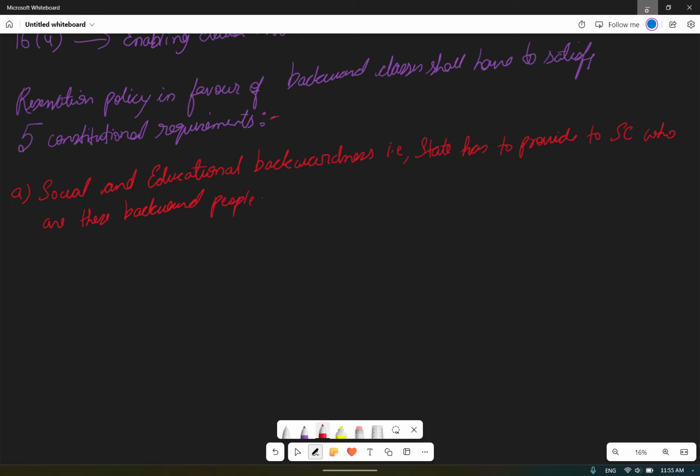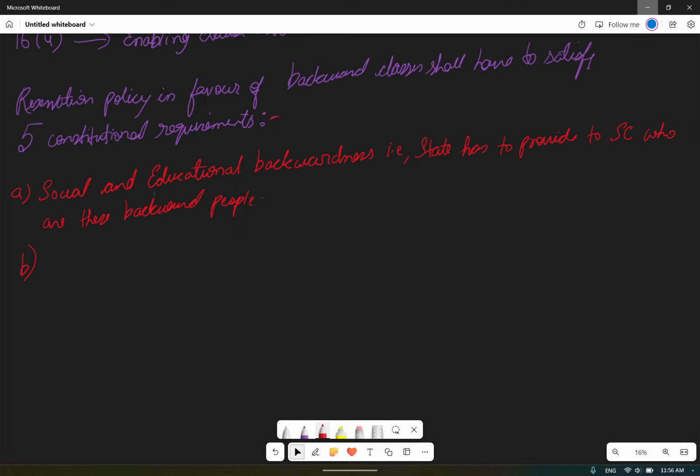First, they have to mention to the Supreme Court who are these backward people, to whom we are talking about. People who are from the tribal society or people from this region are the backward people. Okay, who are these people? So we first have to identify who are these backward people to whom we want to provide a reservation. We have to prove that, the government has to prove that.